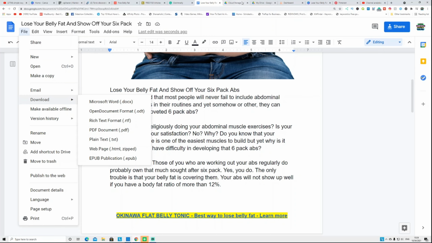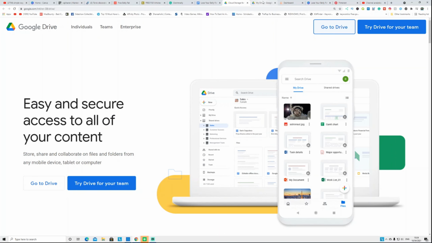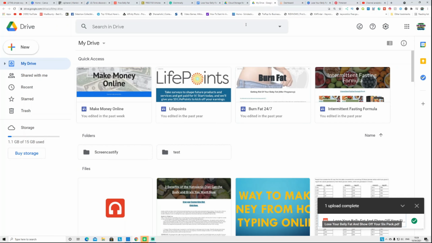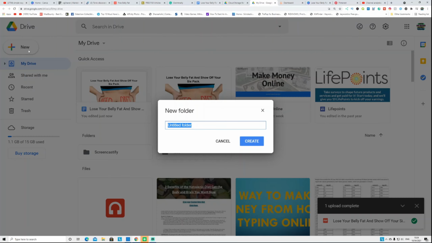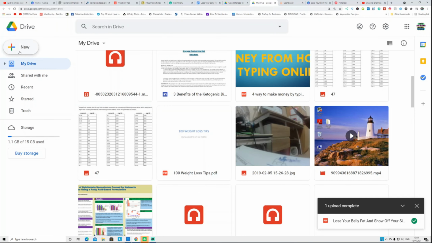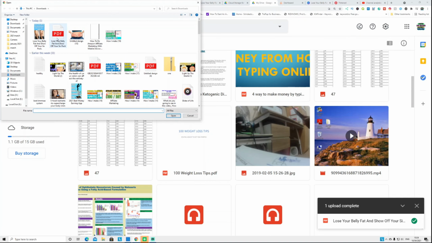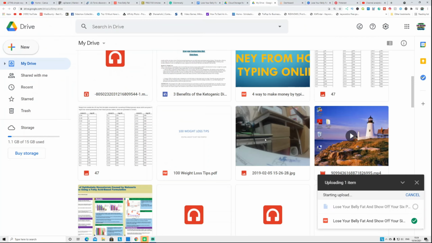It's called Google Drive. Google Drive is a cloud storage platform where you can store your documents. Now what you do, click this one called New. Click New, and you're going to file upload, and this is the PDF that you downloaded. Click open.